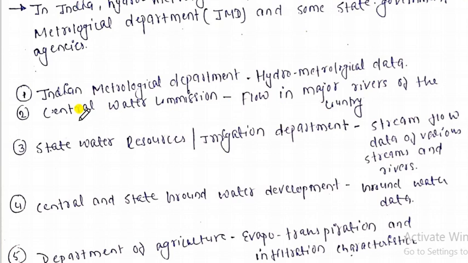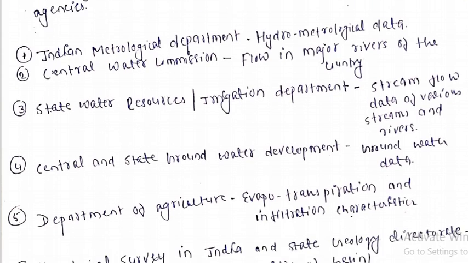All these are departments of India governed by the government of India or by some of the state departments. So these are the main sources: the Indian Meteorological Department, Central Water Commission, State Water Resource or Irrigation Department. This deals with the stream flow data.